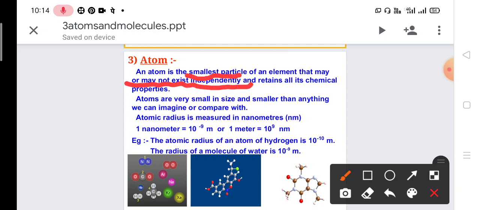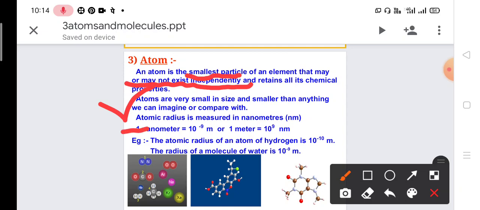An atom is the smallest particle of an element that may or may not exist independently and retain all its chemical properties. That means it has all the chemical properties of the element. Or we say that the chemical properties of an element are because of the atom. Then we say that atoms are very small in size, smaller than anything we can imagine or compare with. These are so small that we cannot even see them with our eyes.